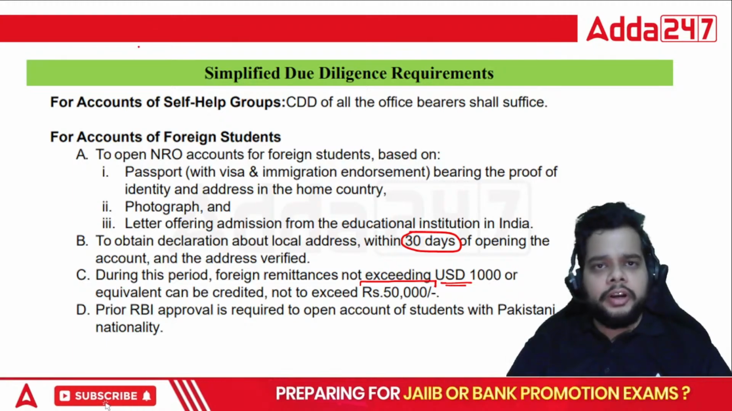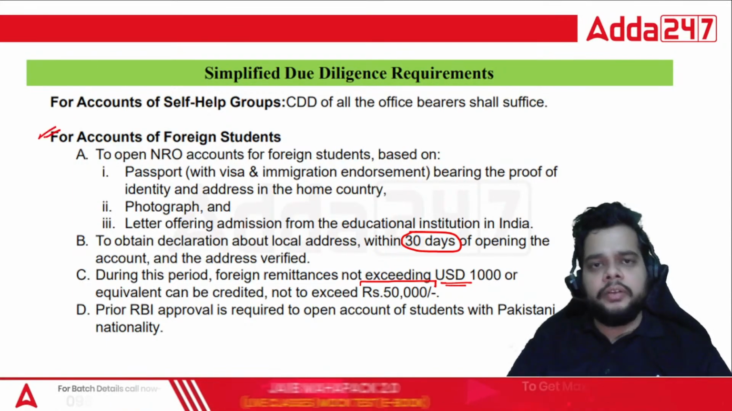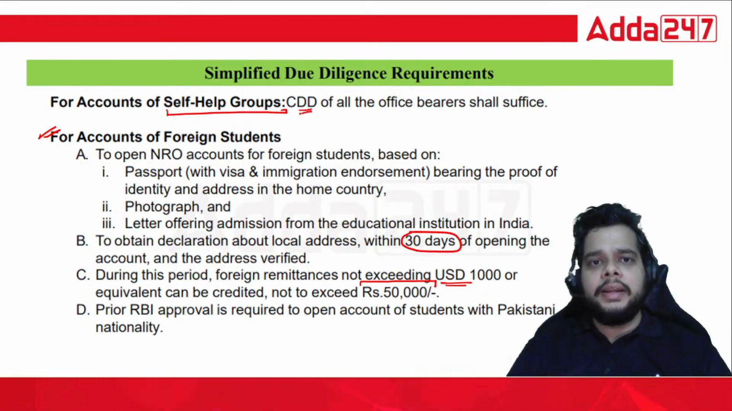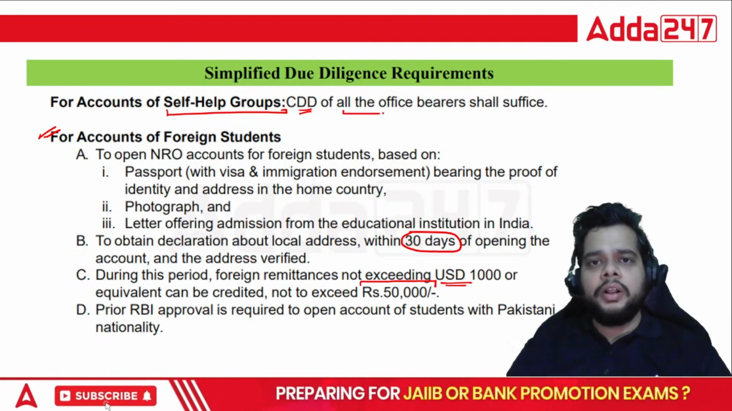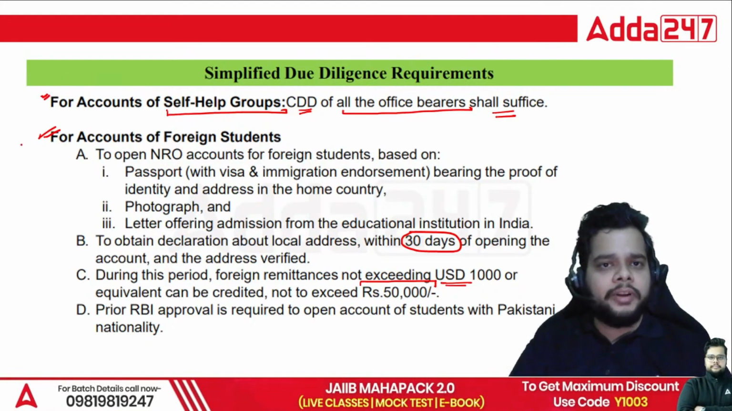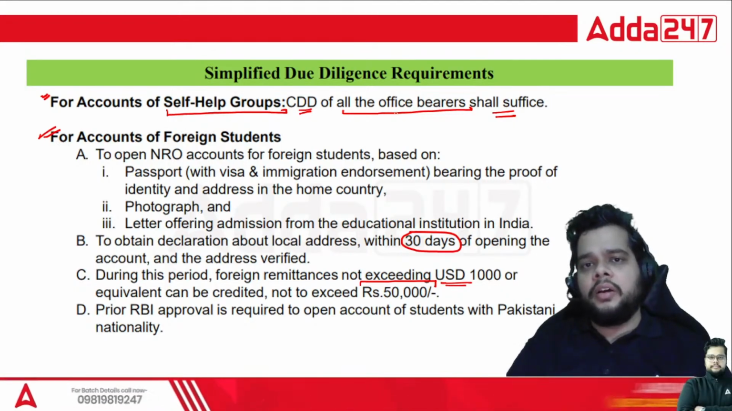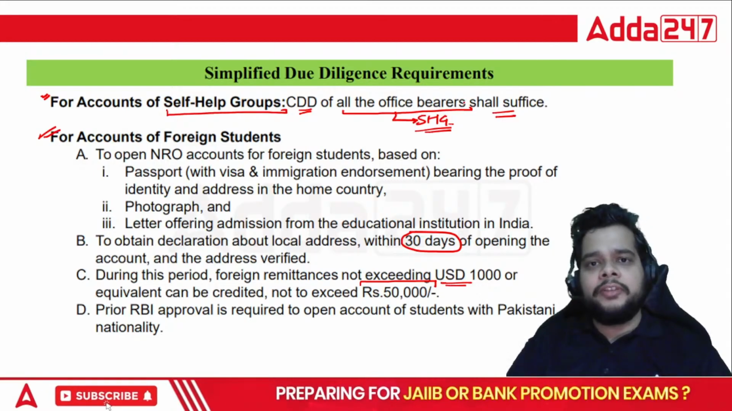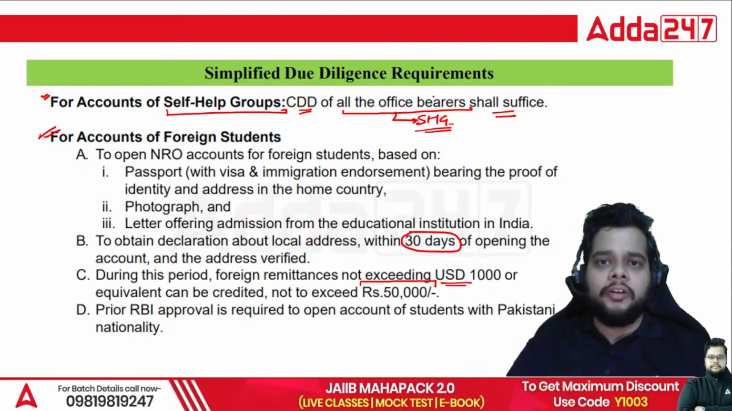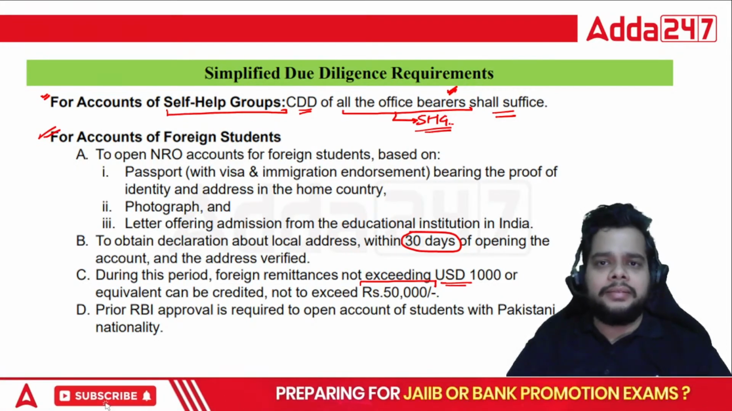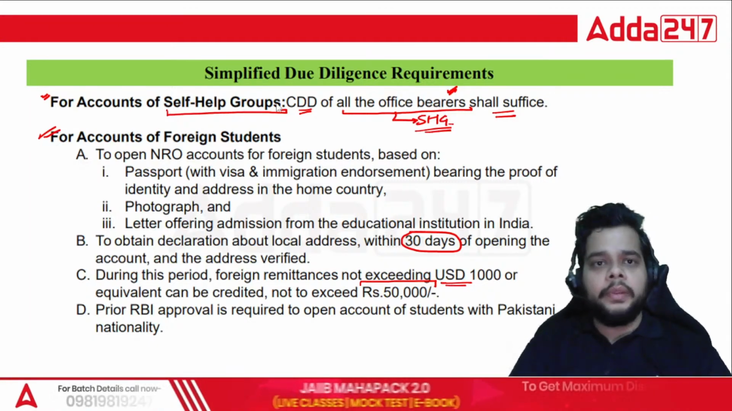When we talk about the foreign students, then we have solved a question based on that. But for the self-help group accounts, customer due diligence of all the office bearers shall suffice. This is some off-topic information for you, but yes, always remember in self-help group accounts, you must know the information from the perspective of the office bearers as well. So office bearers are what? Whosoever are holding prime position in these SHGs, mainly the secretary.